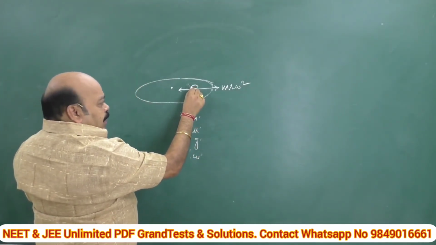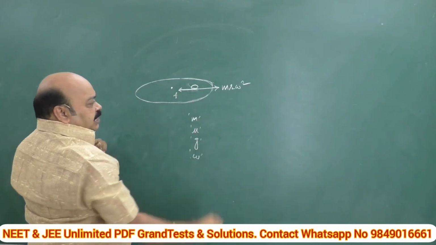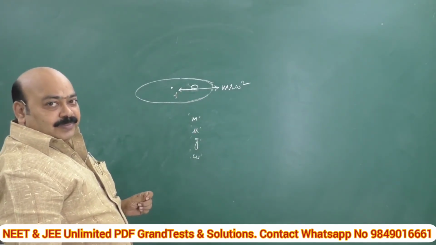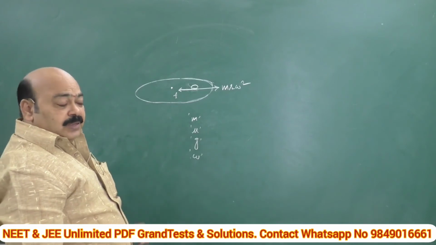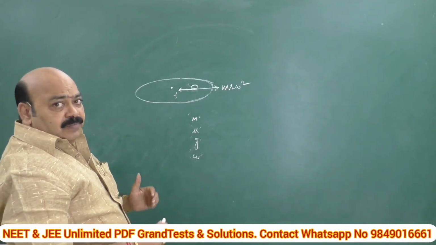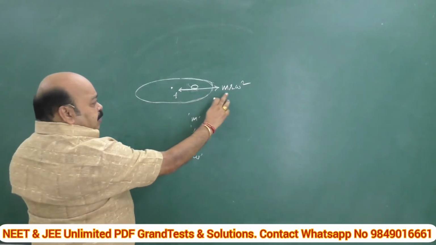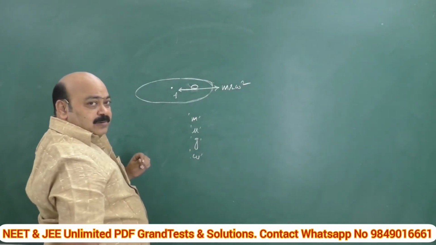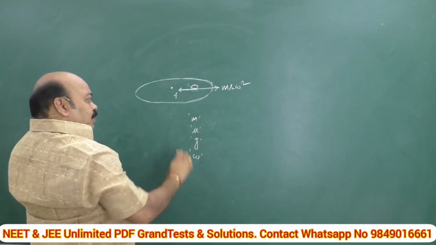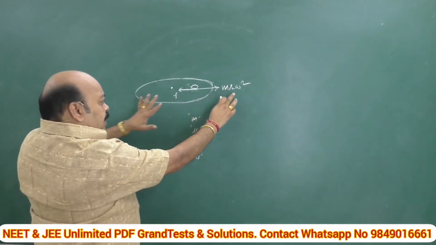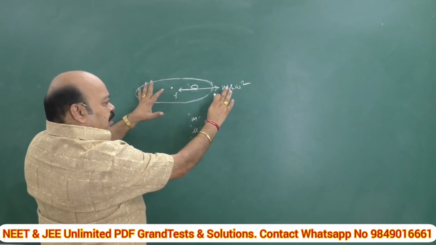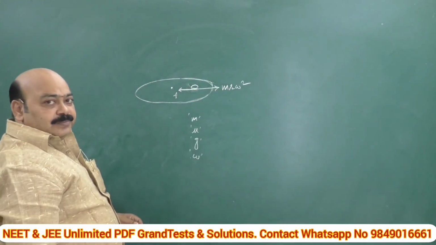This is opposed by the frictional force which is acting inward. If this m r omega square dominates, undoubtedly this coin will fly off. It will stay balanced till these two are equal in magnitude and opposite in direction.